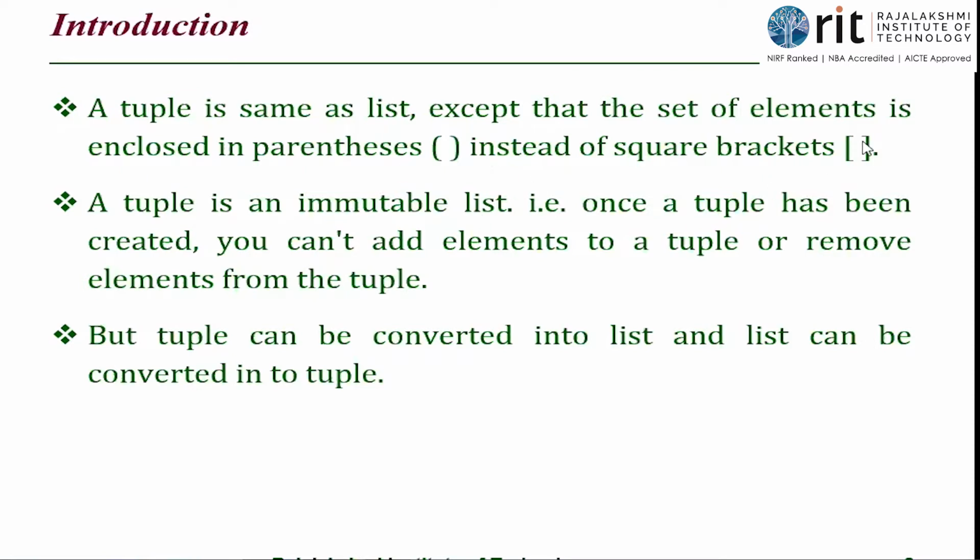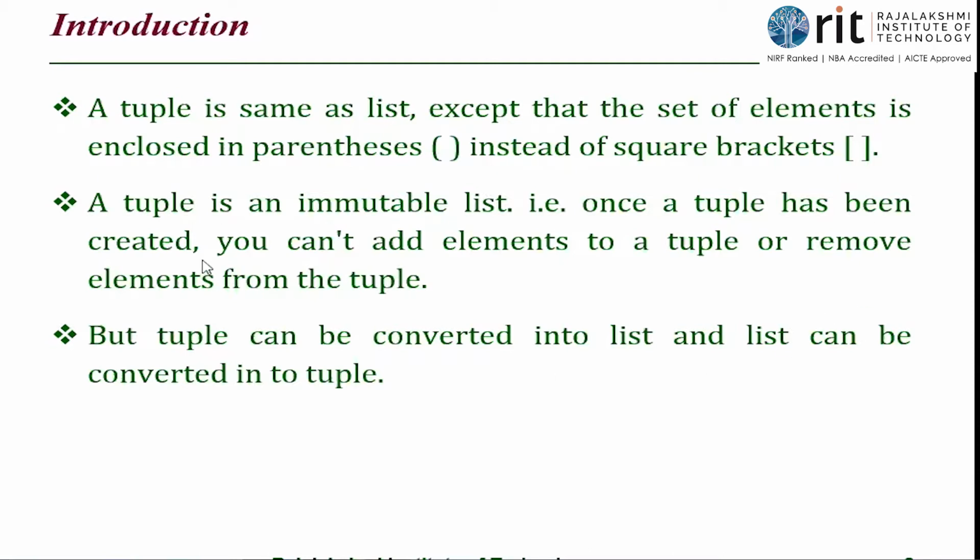If you want to specifically mention it as a list, you'll have to go with square brackets. If it is a tuple, it is round brackets. If you forget to give the brackets, then it is considered to be a tuple in Python. So elements are of different types. Multiple values, a collection of values, stored in round brackets or parentheses, and all of these are of different types.